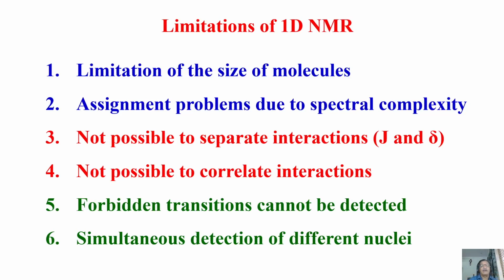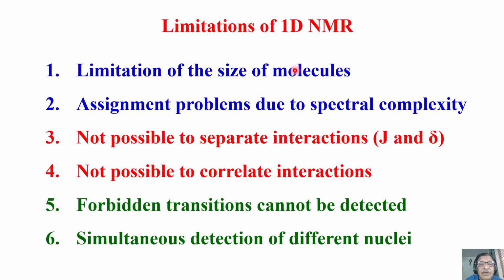For that, we have to understand some limitations of one-dimensional NMR. What is the limitation of one-dimensional NMR? First of all, the limitation of 1D NMR comes because of the size of the molecule that you are interested in. For example, you take a simple molecule, ethyl alcohol. How many peaks are you going to get? CH3, CH2, OH. Okay, that's possible. Now we know how to analyze those things. We know what is CH3, where is CH3, CH2OH.